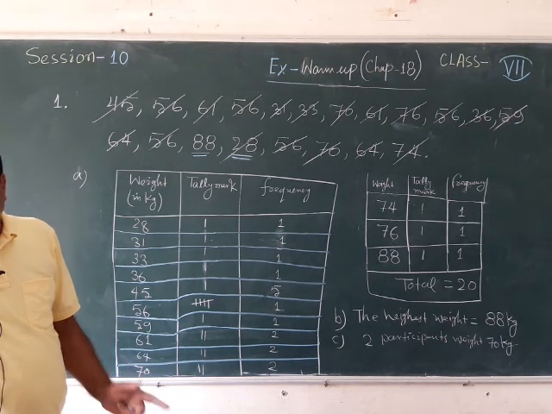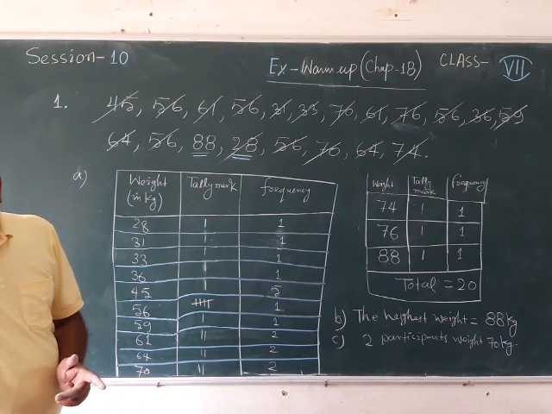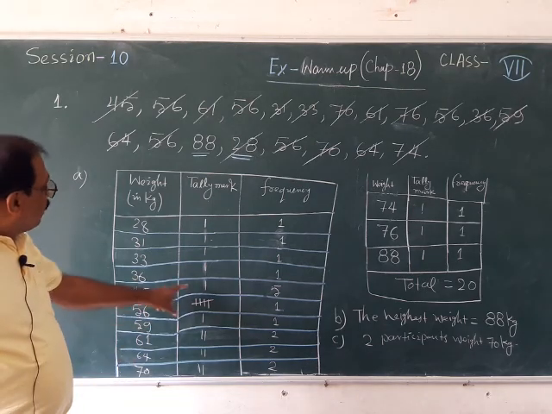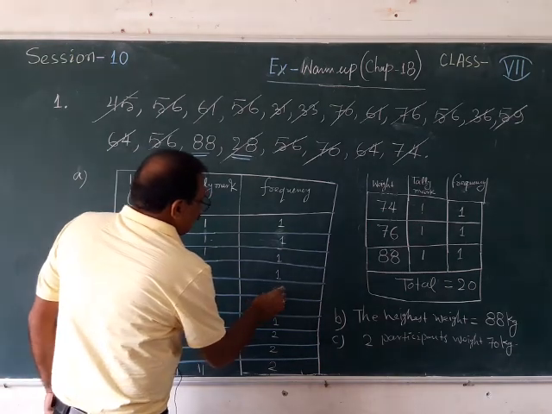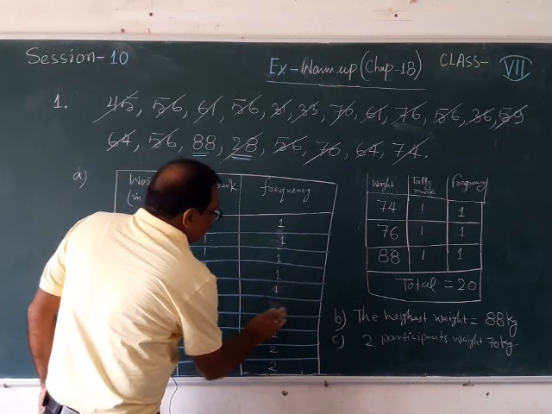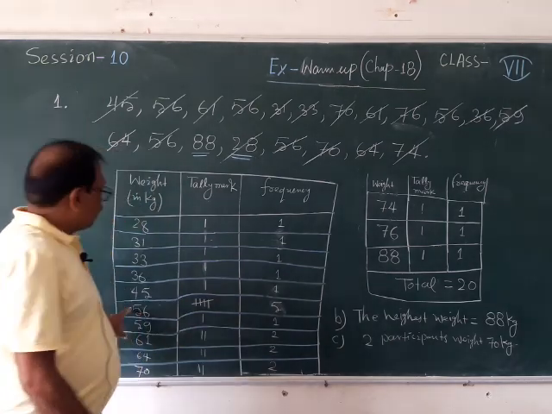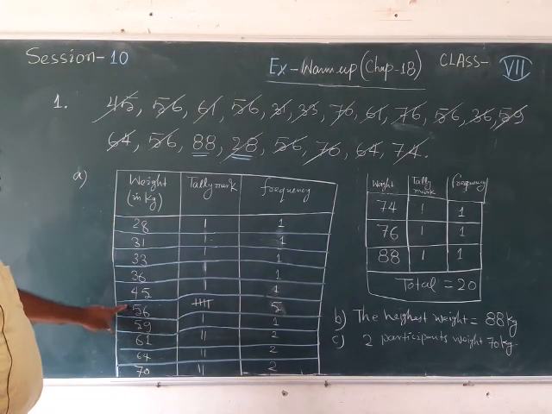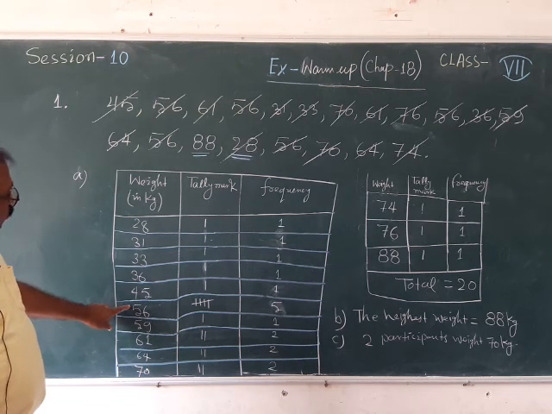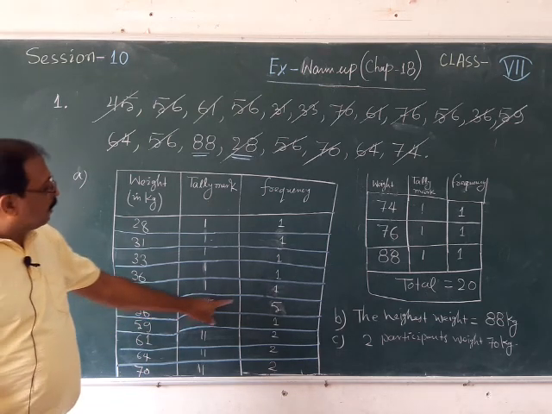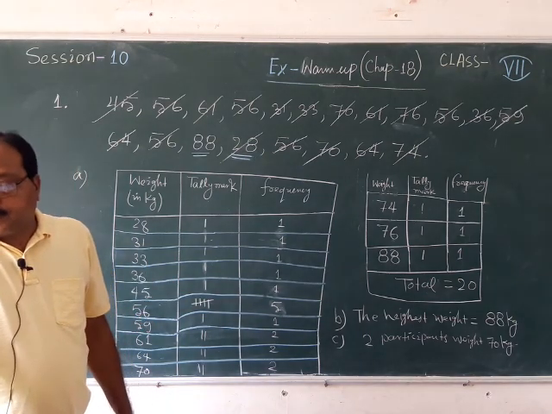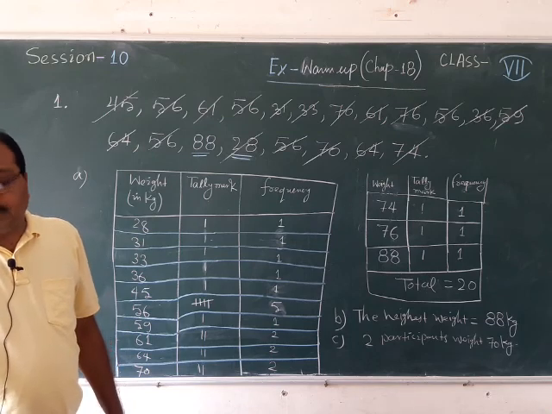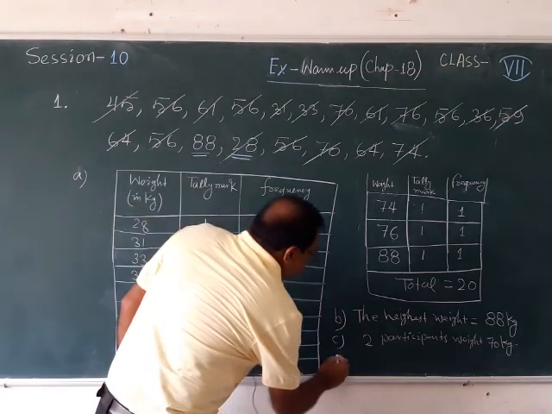Then D number, which same weight do 5 students have? So, 5 students have which same weight? That is 56 kg. So, the number 56 is coming 5 times as we have counted already. That means 5 students have 56 kg, D number.